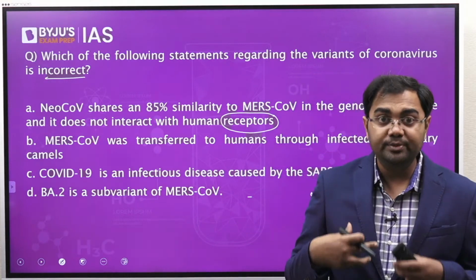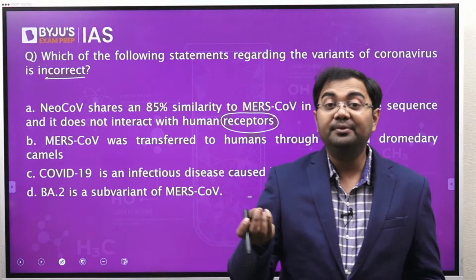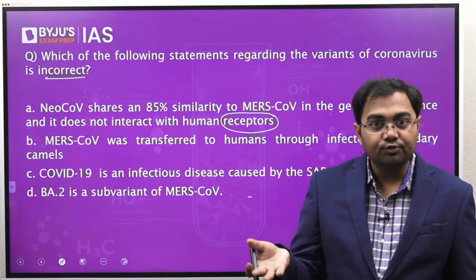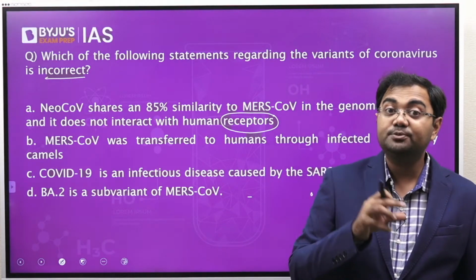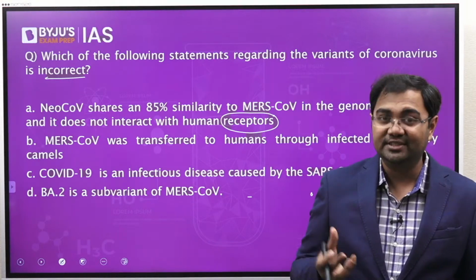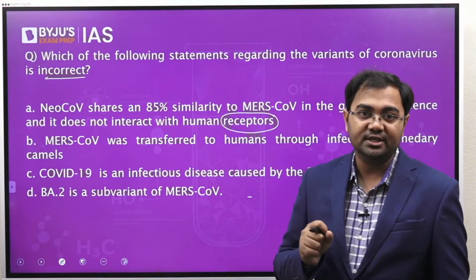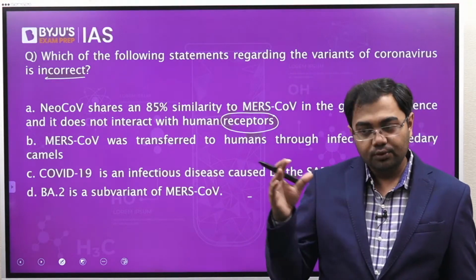Similarly, a human virus may not infect any other animal, but sometimes they do jump species. We have seen this in the case of COVID-19, and if they jump species, this is where they can become very dangerous. So this is something under research, because NeoCov has almost 85% similarity with MERS-CoV.